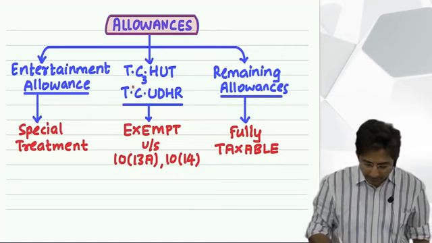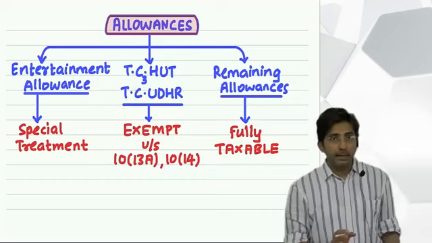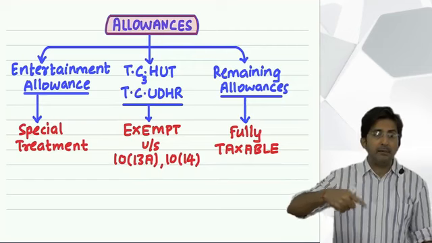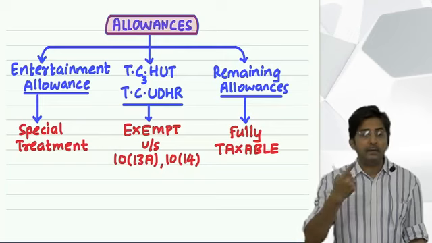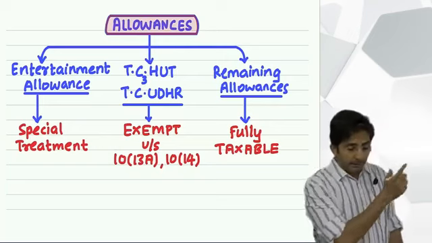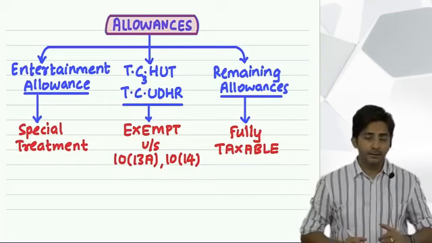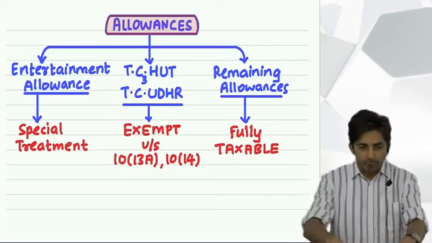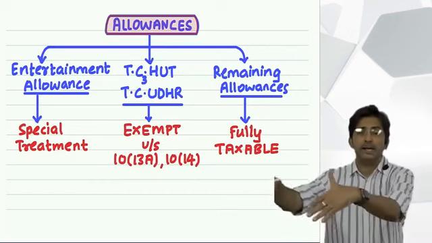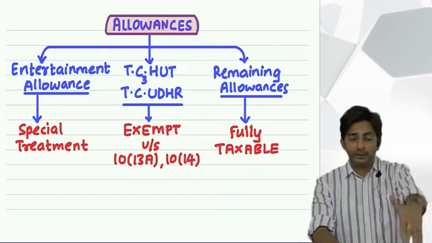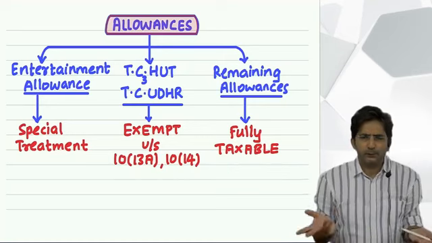First let me take this T. T stands for traveling allowance. You know this traveling allowance is given to whom? Employees who have to repeatedly travel outstation. It is not for local traveling. For local traveling we say conveyance allowance. That will come next. Right now when we use the word traveling, the travel word is used for long distance journey. Say for example an employee is situated in Mumbai, but due to some office work, sometimes he has to go to Bangalore, sometimes to Chennai, sometimes to New Delhi. So he keeps going outstation, not for his personal family holiday. It is for office purpose.